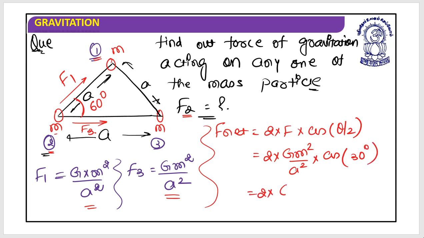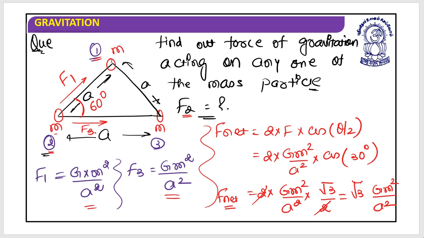So this is 2 into Gm square by a square multiplied by cos 30, which is root 3 by 2. This 2 has gone, so this is equal to root 3 Gm square by a square. This is F net, the net force acting on particle 2.